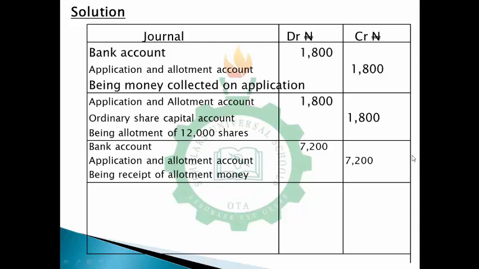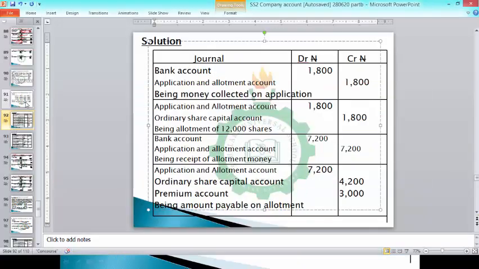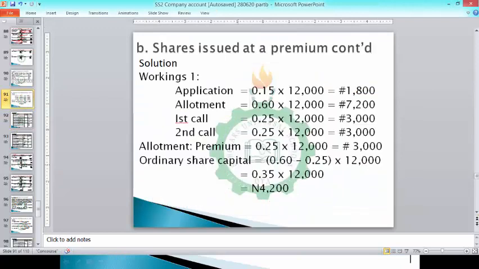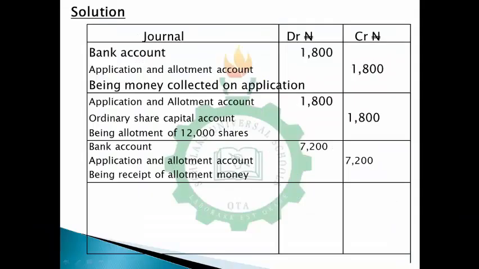Now at the point when you are allotting shares on allotment, don't forget that it has been said that for the allotment money, as we check in this analysis, we have 60 kobo, and this 60 kobo is split into two. We have some element of premium within the allotment, and the premium is 3,000 while the ordinary share amount is 4,200. So this is what we would do.